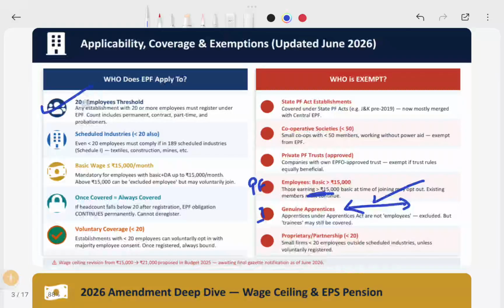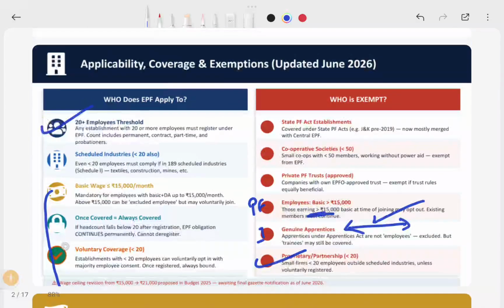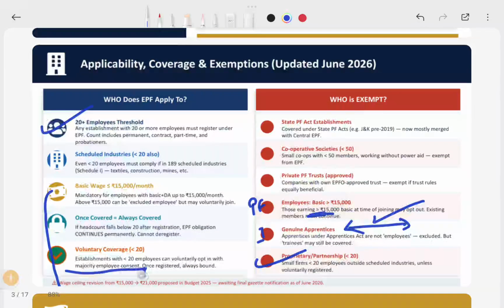If it is more than 20, you have to register. If it is less than 20, you don't need to register. So this wage ceiling limit is 15,000 here, right? So in 2026, it has increased to 21,000. This limit increased to 21,000. This was proposed in the 2025 budget. So we are waiting for the final gazette. In most of the cases, it will be approved.